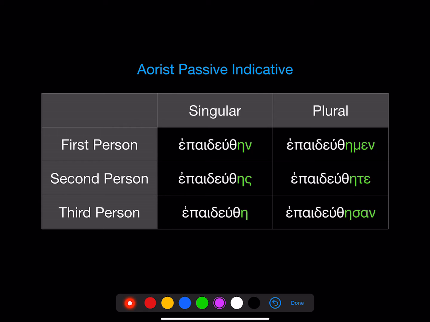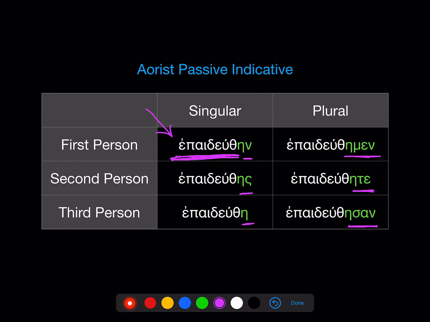So here we go. We take the stem from that sixth principal part, epaideuth, and remember this is the sixth principal part here, the first person singular aorist passive indicative, I was taught. So we take this stem from that sixth principal part, and we just add -ēn, -ēs, -ē, -ēmen, -ēte, -ēsan.